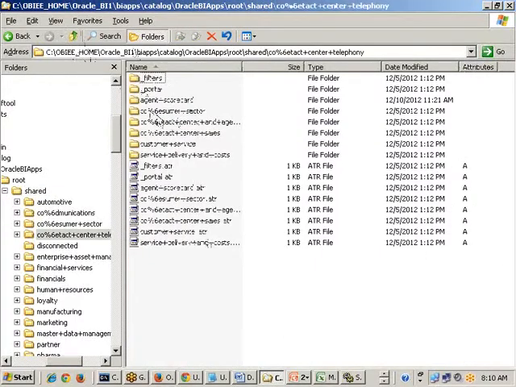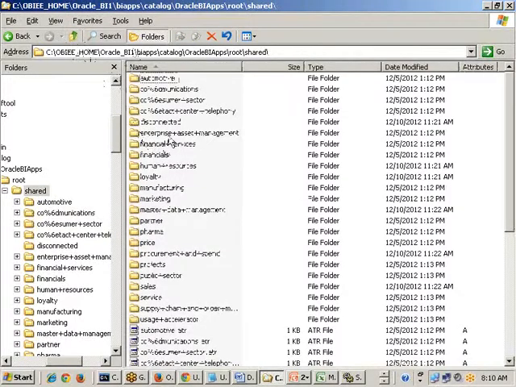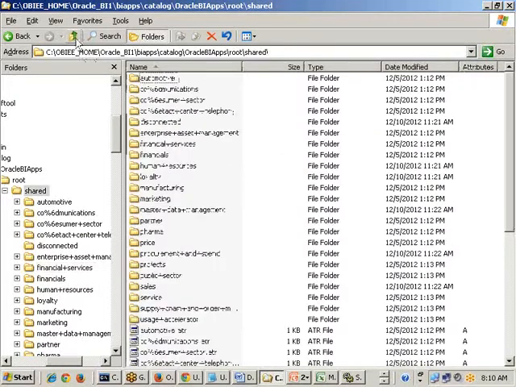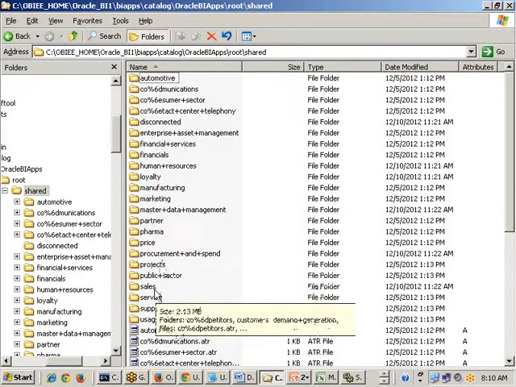Contact telephone center, something like that, I provide it. Financial services, I will provide everything. Healthcare, institutional finance, insurance, retail finance, everything. Marketing, partner, pharma, price, procurement, projects, sales, service, everything is available. What else is not there? So all the reports he is providing.